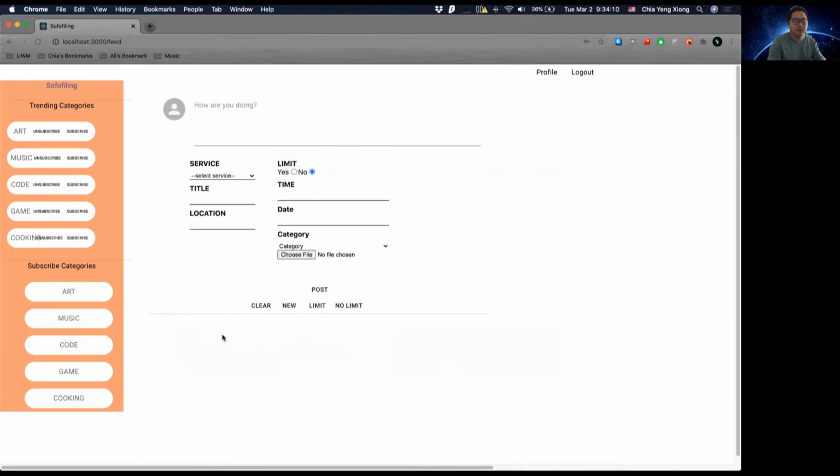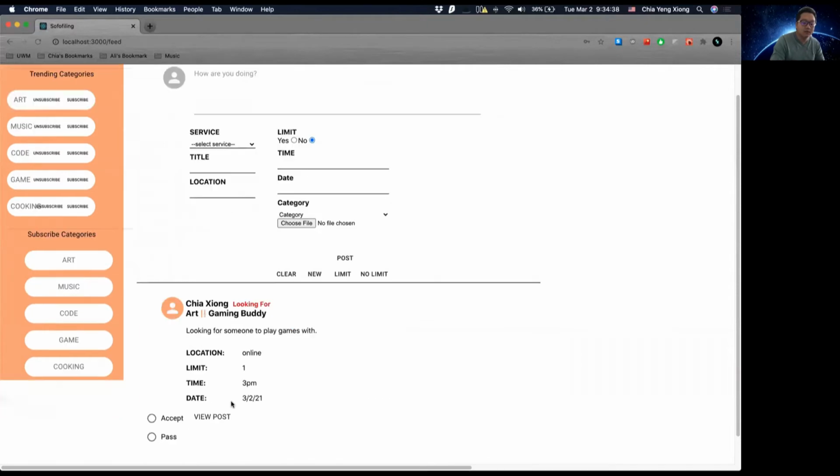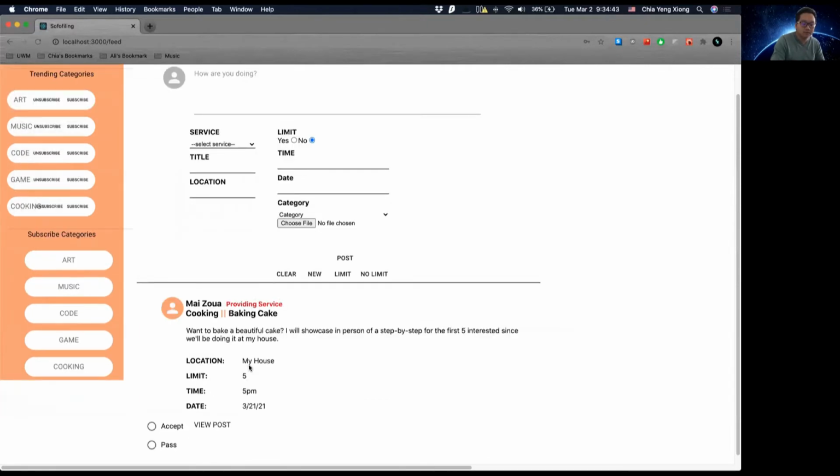This feed page will contain all your posts. And it will also have, on the left-hand side sidebar, a training category and a subscribe category. The training category is showing you what most people are populating all their posts into. And the subscribe category is a way for you to understand which posts you are subscribing to. You don't need to be subscribed to any of the training categories to see them. So if you click on art, we can see that a post has shown up. And it can be the same for all of these other categories.